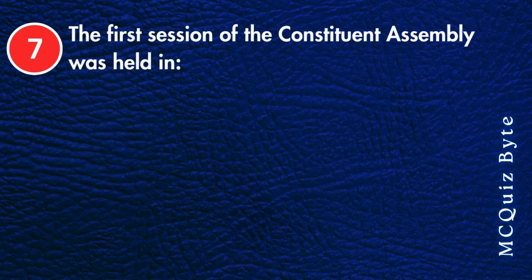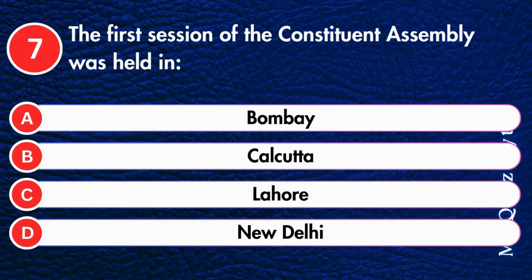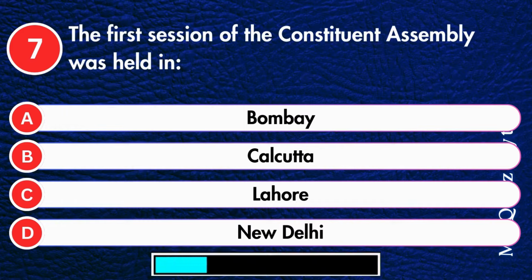The first session of the Constituent Assembly was held in Bombay, Calcutta, Lahore, or New Delhi? Correct answer is New Delhi.